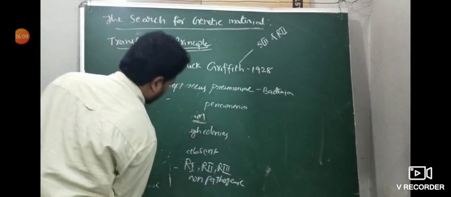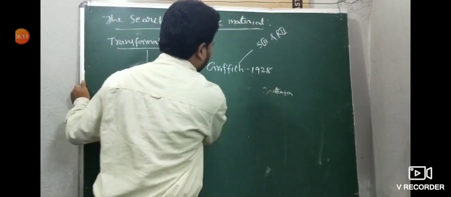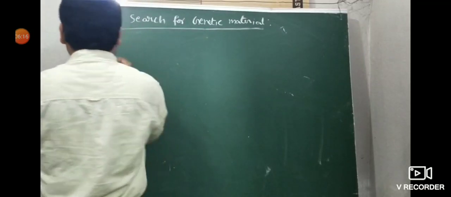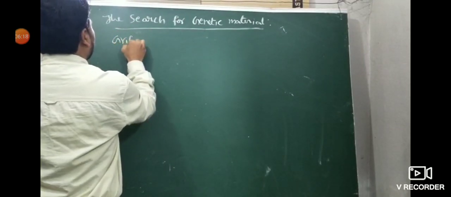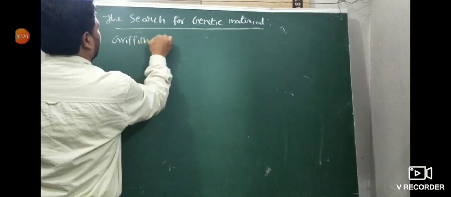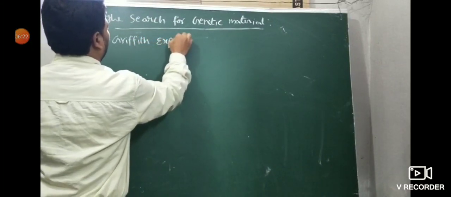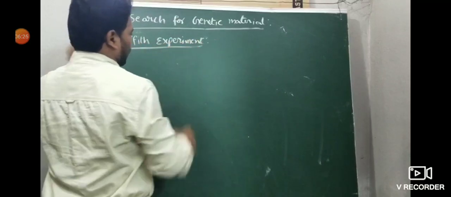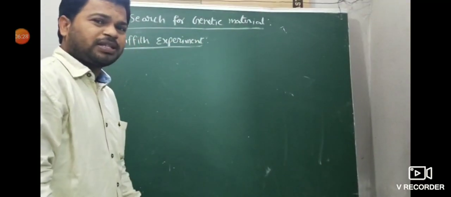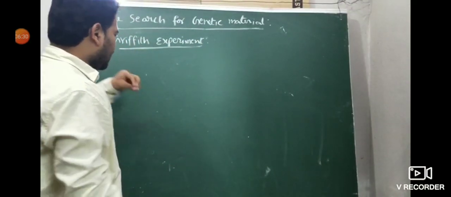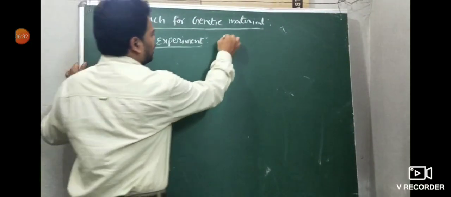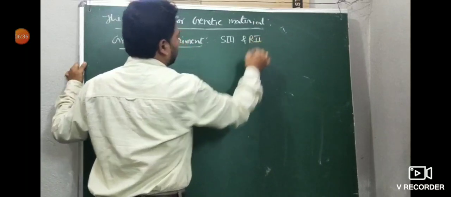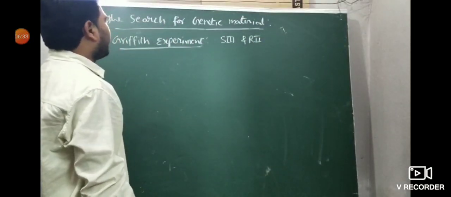Now, the Griffith experiment. This is the basis for that. For example, a 5-mark question: can you briefly explain the Griffith experiment? It is a 5-mark question with a good chance of being asked. In the Griffith experiment, first they take the smooth strains. As I said, S3 and R2 strains were used for his experiment.